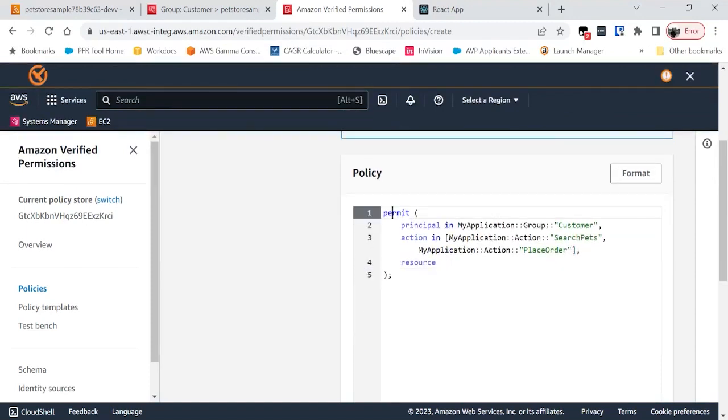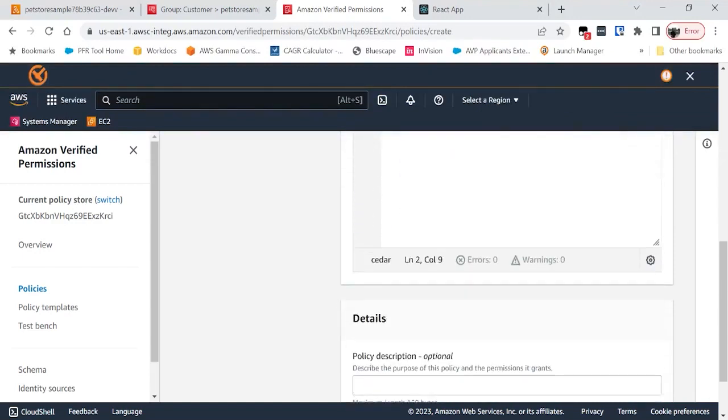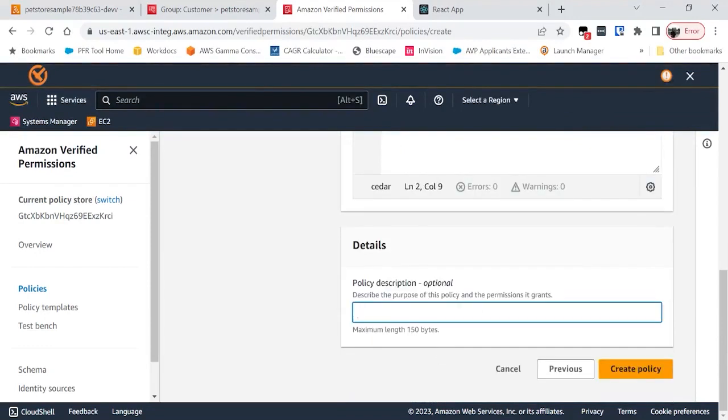The first thing it says is this is a permit statement. So permit any principal, the user, who is in this group called customer, to search for pets and place orders. Great. And let me just quickly save this and first give it a name. So customers can order pets and search for pets.